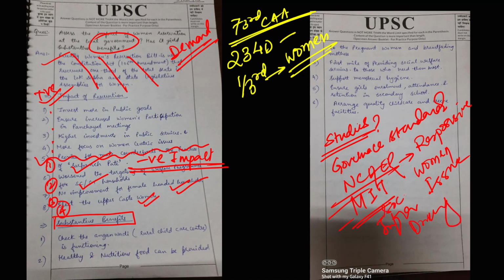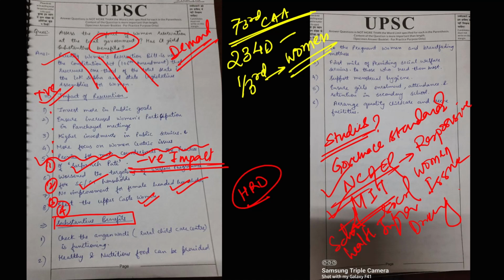Here I am talking about social infrastructure: drinking water, schools, health institutions. They focus more on that, basically on human resource development. As per the NCAER study and the MIT study, local elected governments headed by women are more responsive and take up women-centric issues.